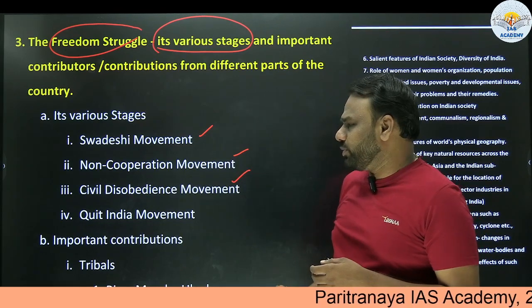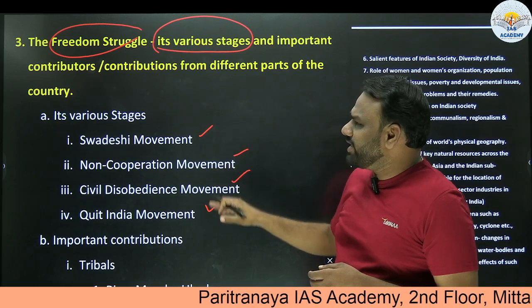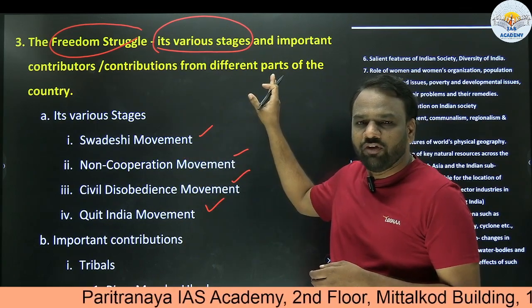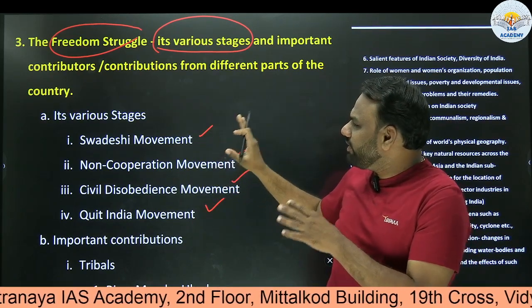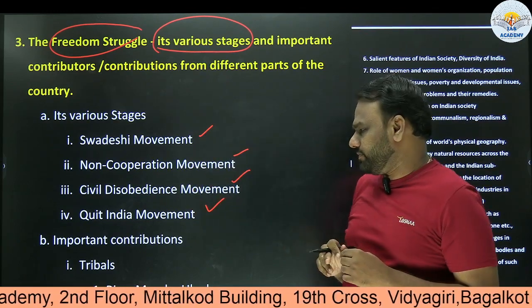In 1930s, civil disobedience movement. Then Quit India movement. So these are the various stages. Again, in detail, we have discussed these various stages in the history topics, so you can refer to those videos to understand them. But here, when we say various stages of freedom struggle, these are the examples.